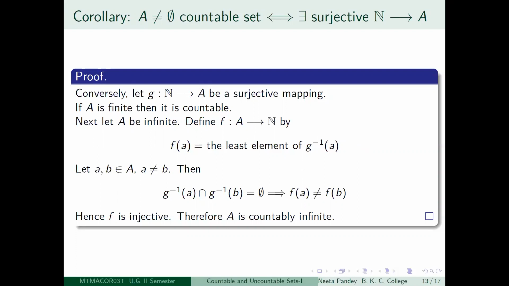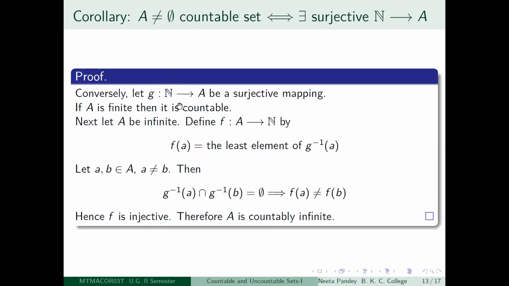To show that it is injective, you have to take two different elements of capital A. So suppose you have taken little a and little b. Then if a is not equal to b, look at G inverse a and G inverse b.